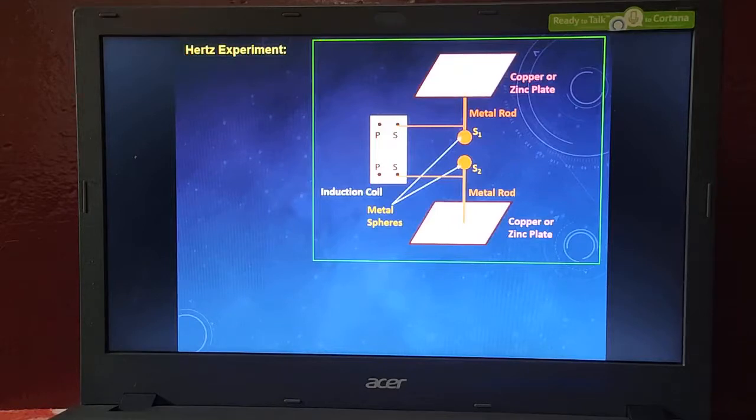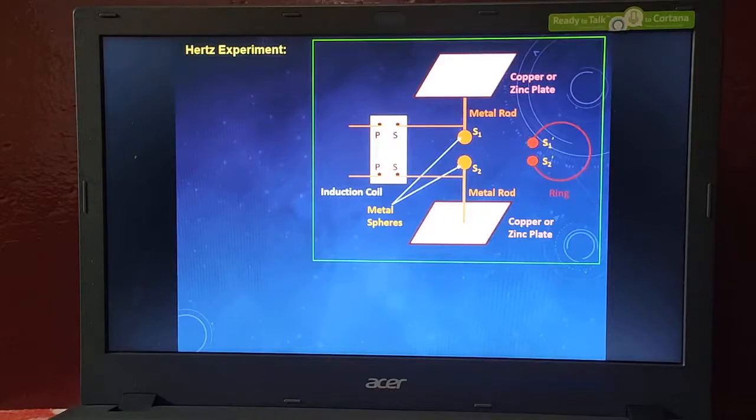Once the energy is transferred to those two metal rods, what will happen? The metal rods get ionized. Once they get ionized, there is a small gap between S1 and S2. S1 and S2 are the metal spheres. Once they get ionized, they scintillate. That means the energy is coming out of those two metal spheres in the form of electromagnetic waves.